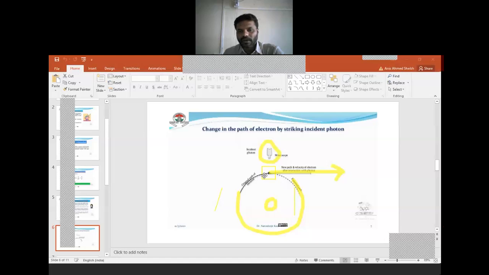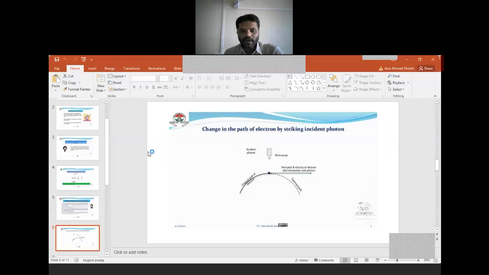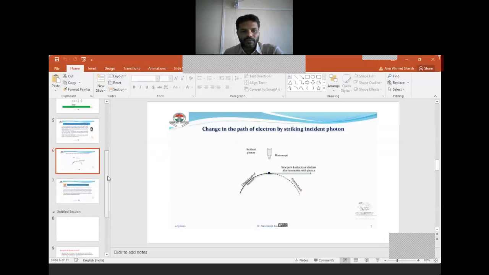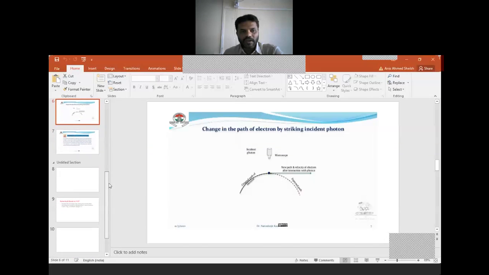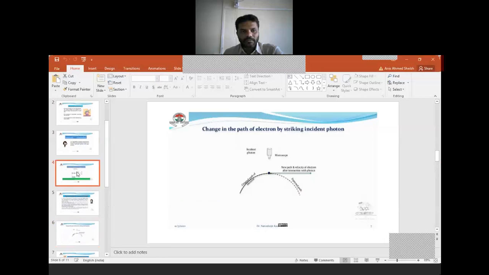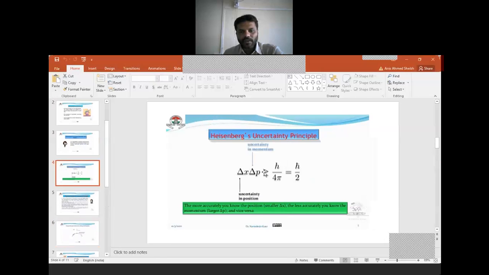So the Heisenberg uncertainty principle simply explains that it is quite impossible to determine both the position as well as the momentum of a particle at the same time. This law is denoted by the equation del x into del p is equal to or greater than h upon 4 pi, where del x is the uncertainty in position, del p is the uncertainty in momentum, and h is a constant value.